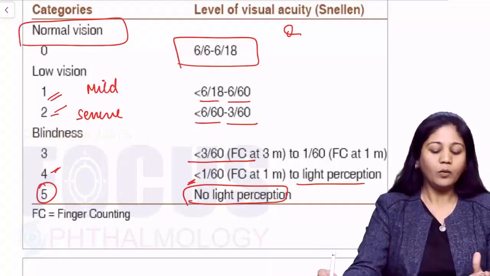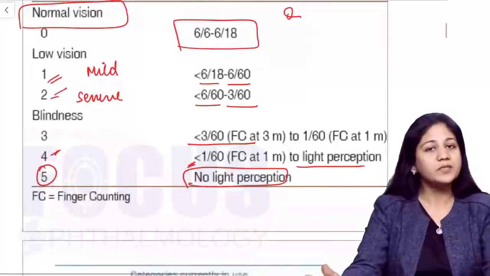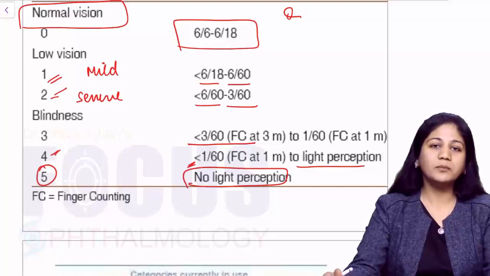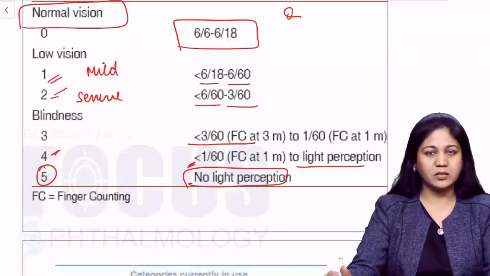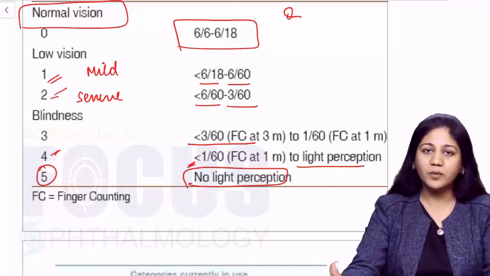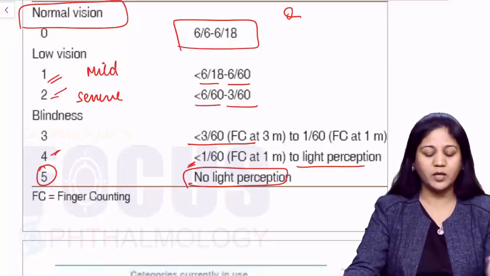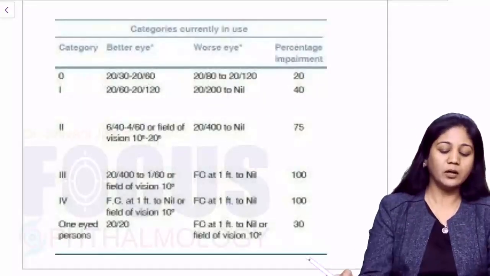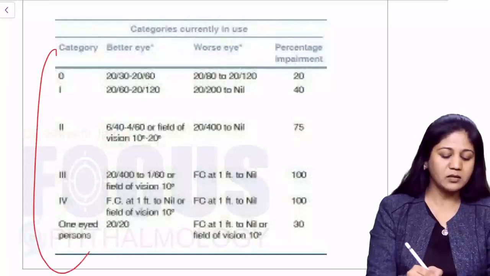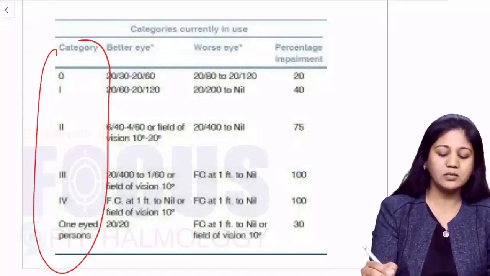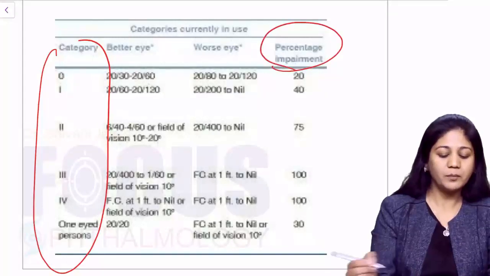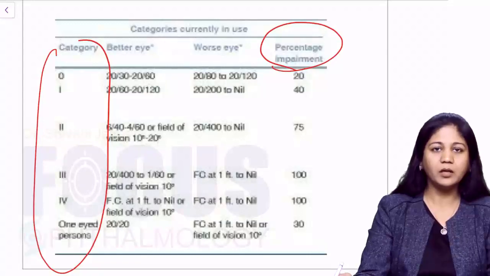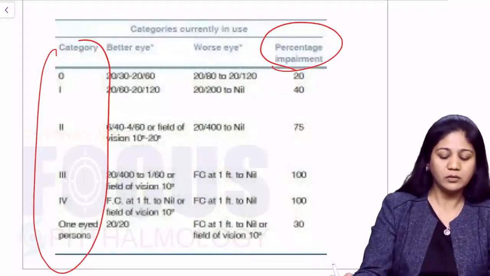Now, after that, friends, whenever we have somebody blind in our country or in the world, we can give visual impairment or visual disability certificates. So we should know what is the level of impairment, what is the level of disability in that patient. There is a uniform criteria being used, which has almost 6 categories of visual impairment. This is the percentage of impairment depending upon the vision in both eyes. It's very easy to remember some of the grades here. I'll tell you how to remember.